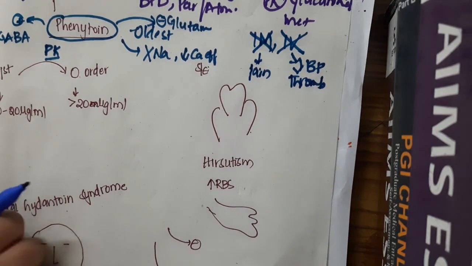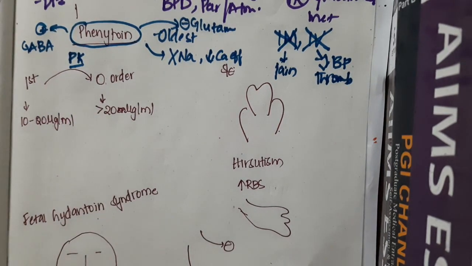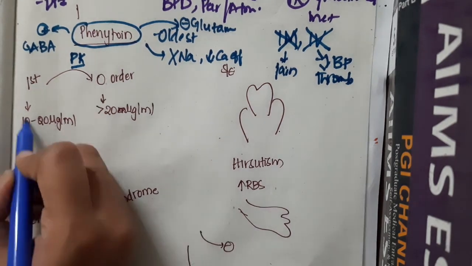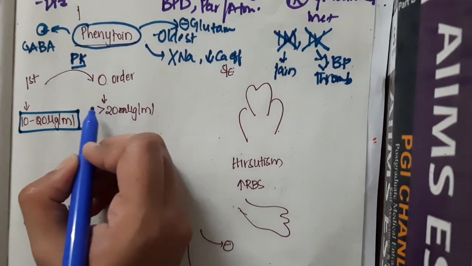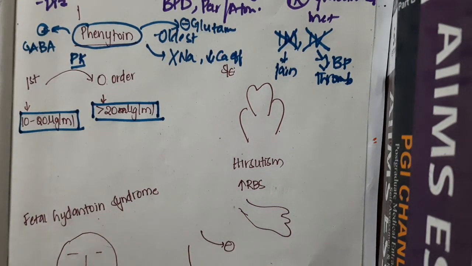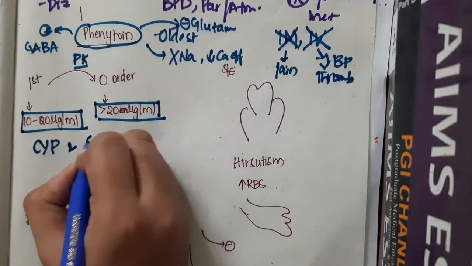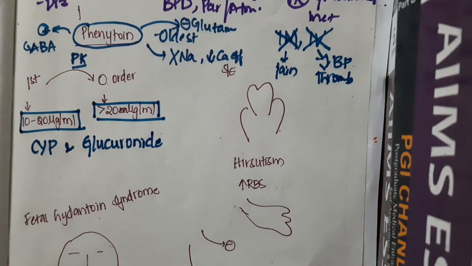The major pharmacological feature is that it changes from first order kinetics to zero order kinetics over the therapeutic range. This is the only anti-epileptic drug which does so. The plasma concentration for first order kinetics is 10 to 20 microgram per ml, and for zero order kinetics it is more than 20 microgram per ml. Phenytoin undergoes CYP and glucuronide conjugation metabolism.